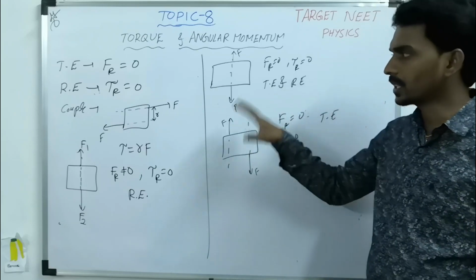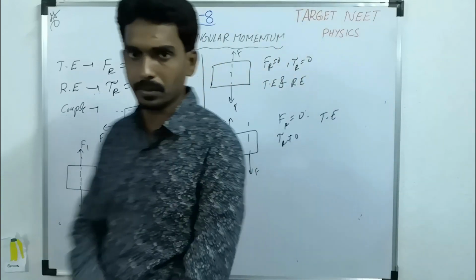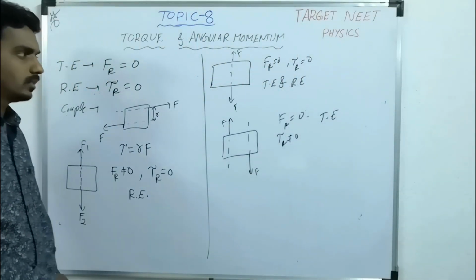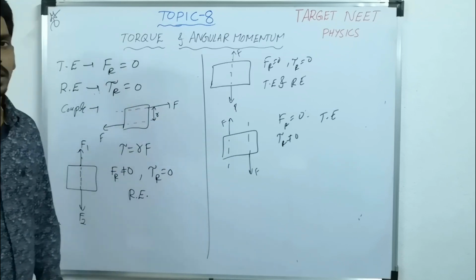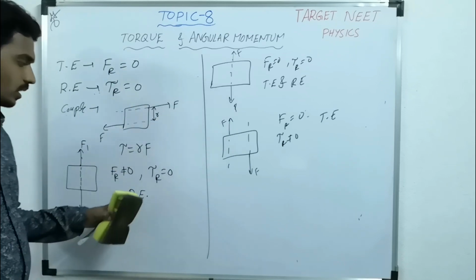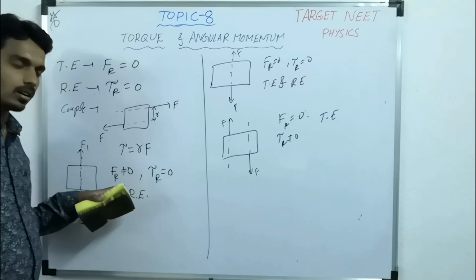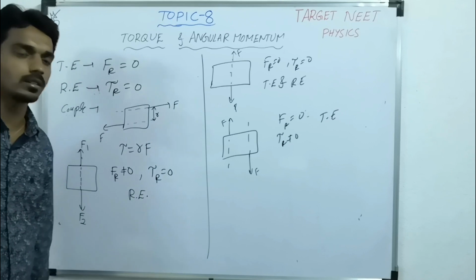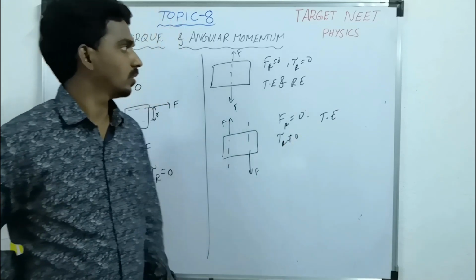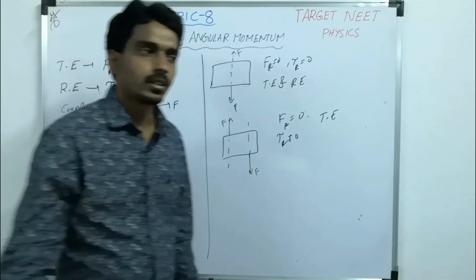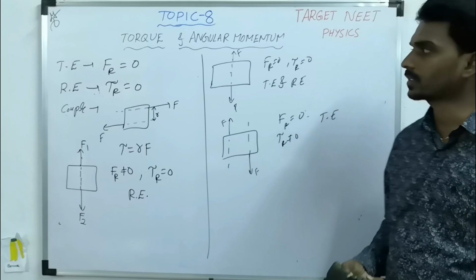So this way you can understand the meaning of translational or rotational equilibrium and how the different cases are possible. Like the system may have resultant force but torque 0, or resultant torque but force 0, and resultant torque as well as resultant force both may be 0.